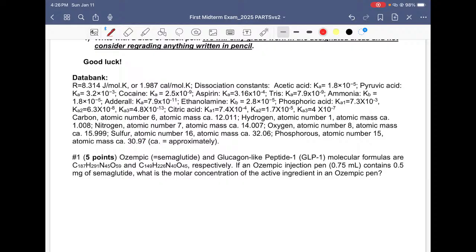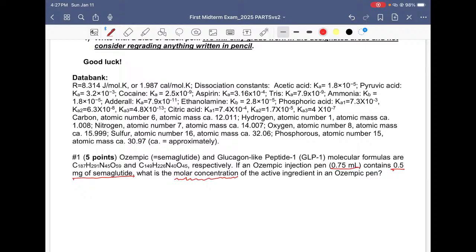If an Ozempic injection pen of 0.7 milliliter contains 0.5 grams of semaglutide, of Ozempic, what's the molar concentration of the active ingredient in the Ozempic pen?